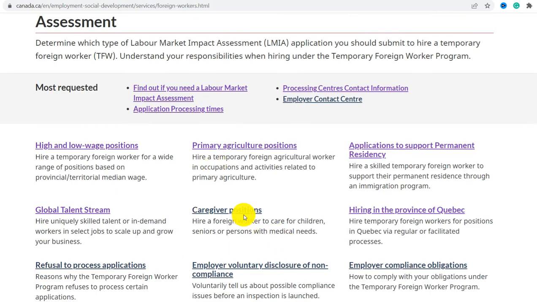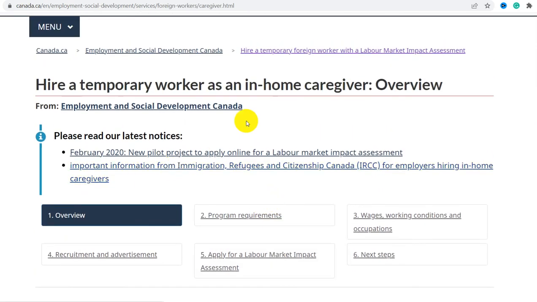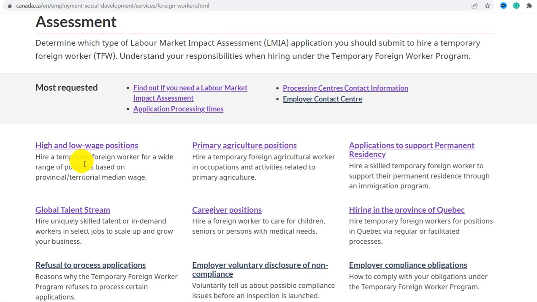Global talent stream. Now we'll move on to caregiver position. Caregiver seems to be a very big process, so what I would do is take this as a separate session, so that it will be useful for the people who are applying for the caregiver alone. Rather than making it in this, it will be a confusion for you to understand the complete process, like high and low wages and primary agriculture position and application to support permanent residency and global talent. Let caregiver position be in a separate video.